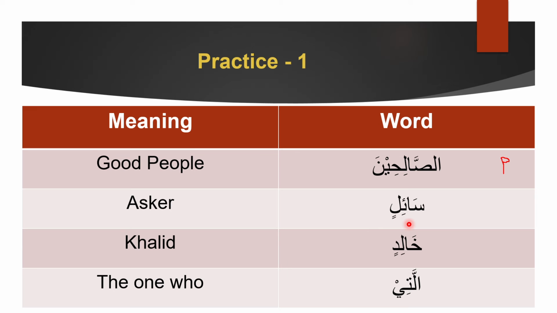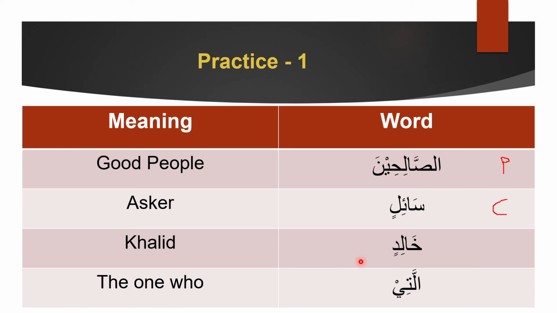Next, sa'ilin. Now, as usual, we're going to assume this word is common. If we assume this word is common, then the only thing we need to do is eliminate all the proper options. So first thing, is it a name? No. Does it have an al? No. Is it a pronoun? No. Is it a pointer? Pointer is that, these, those, this. No, it's not a pointer. You can see the meaning here and know that it's not a pointer. Is it the one being called? No. And is it the seventh one which we have not discussed and which you will not be asked about? No, it's not the seventh one. So this one is common. Why? Because it's not any of the proper categories.